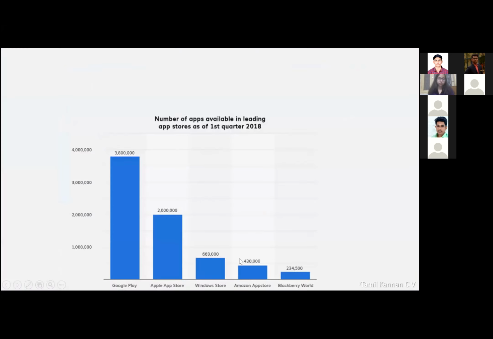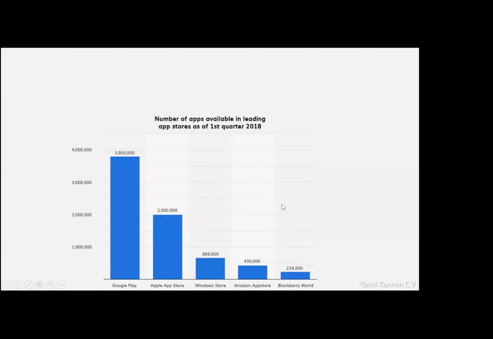And see, this is how the Play Store, this many stores are there: Google Play Store, Amazon, Apple. The App Store is not for Android. So Windows Store, Amazon App Store, as of 2018 views, we have 430,000 apps published in the Amazon App Store. It might have increased by 2021, and it will keep increasing. It's a booming Play Store, right?